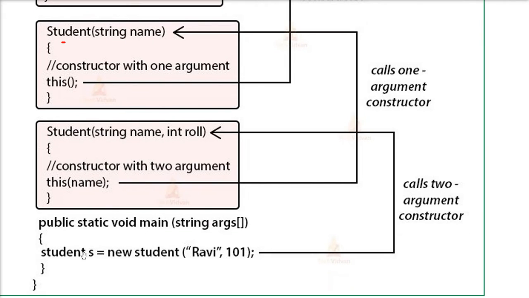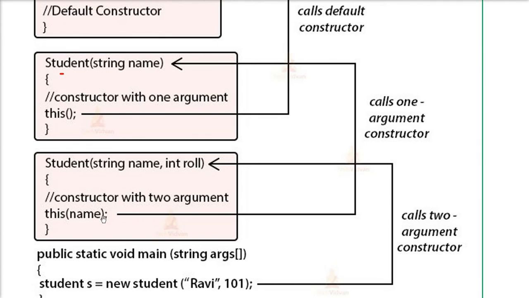So whenever we create an object, we have created an object here, student. We have created an object of our class, and we have passed two parameters, one string, one integer. So where is it going to go? It is going to call the constructor by itself. The new operator will definitely call a constructor. So this will be called. All the work will be done, all the instructions will be executed, but the last is this name. So this means it is going to call a constructor, but what is the parameter? Name, string. So it is going to call the constructor which is shown just above, this one.